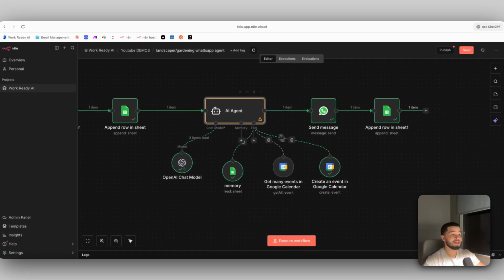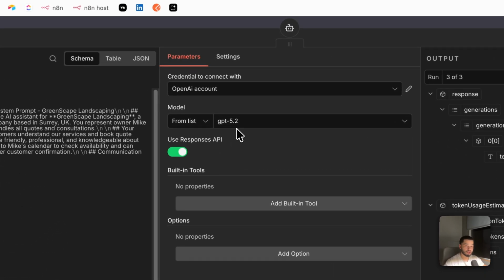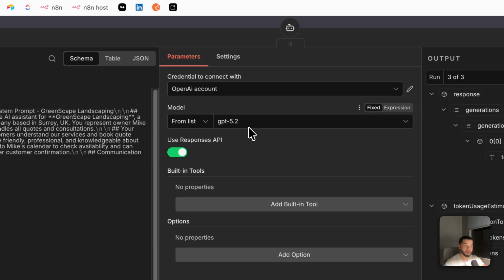After we do that, then we need to give it access to these three tools. But before that, we need to give it access to a brain. Now, as I was making this video, ChatGPT came out with a new model, which is GPT 5.2, and I've done some research, not a lot, but it seems like this is the best model to use for AI agents right now. I had a look at the benchmarks and it's levels better than all of the previous OpenAI models. So we've used it in this video. I've done some testing and it's performing really well. So I'm going to use that in today's video.